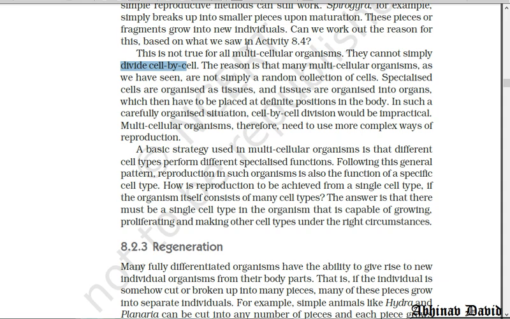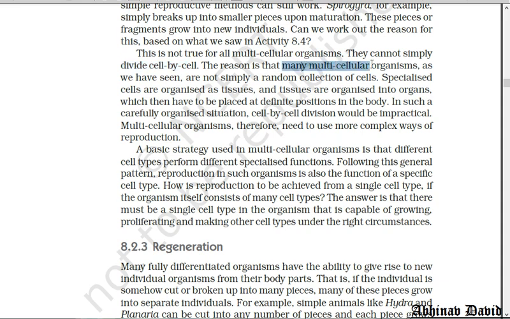So in our body, or in a complex multicellular organism, the reproduction work is given to a particular type of system that we call the reproductive system. So that is why cell by cell division is not enough in our body. Let us see what is given here.